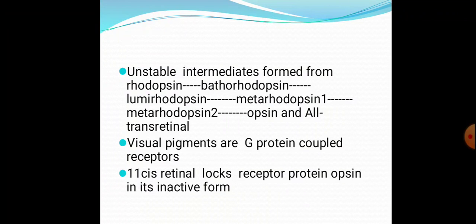So when the light falls on the retina, the rhodopsin initially gets converted to unstable intermediates like batho-rhodopsin, lumi-rhodopsin, meta-rhodopsin 1 and meta-rhodopsin 2, and finally into opsin and all-trans retinal. And one of the most important points is that the 11-cis retinal locks the receptor protein opsin in its inactive form.